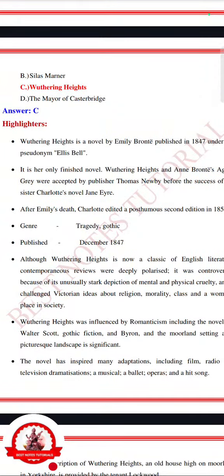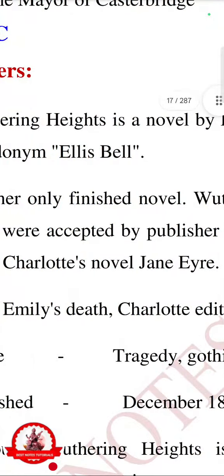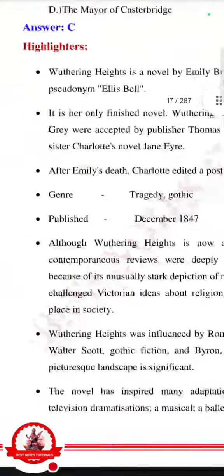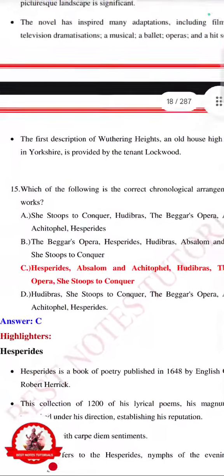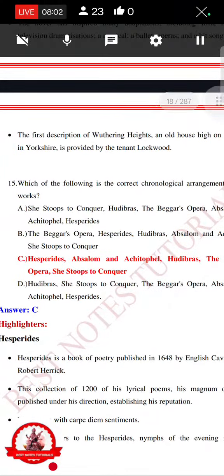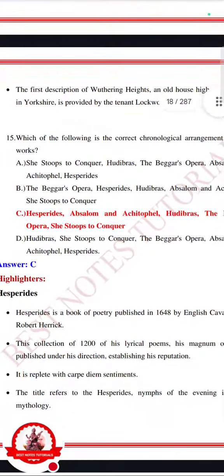Okay, and here is a question. Again, Wuthering Heights, she had a pseudonym or pen name Alice Bell. Let's go for the next question. Which of the following is the correct chronological arrangement of these works? So just learn this one.